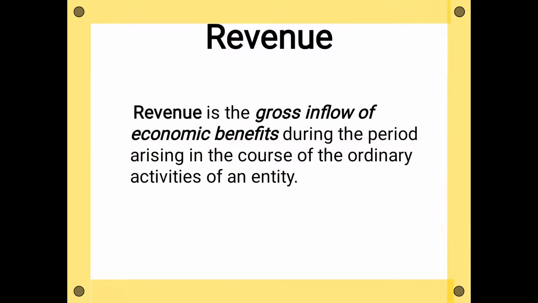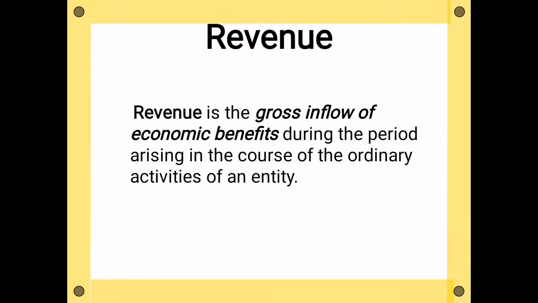Cost of goods sold you deduct, then you get the gross profit. From gross profit also you deduct the other expenses, administrative expenses, selling and distribution expenses, finance expenses, and then you get the net profit. So net profit is the net inflow of our economic benefits, while revenue is the gross inflow